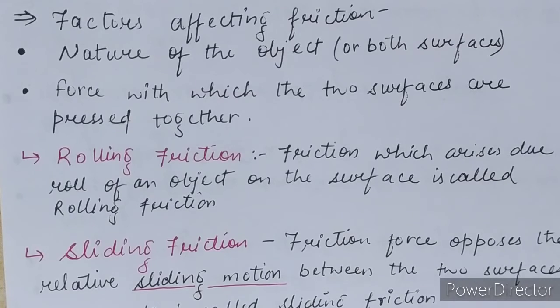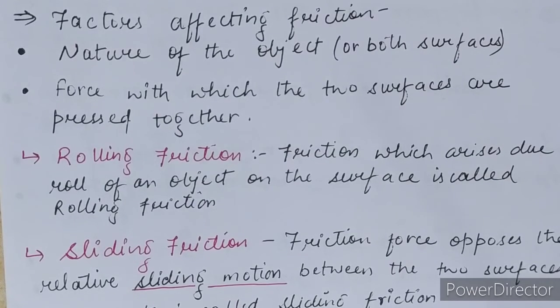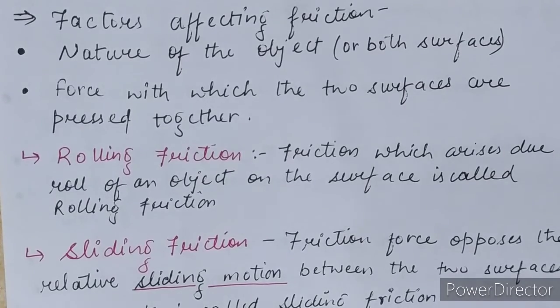A rough surface contains lots of irregularities. That's why a rough surface creates more friction as compared to a smooth surface. It doesn't mean that the smooth surface doesn't have any irregularities. Yes, it also has a little bit of irregularities, but in comparison to a rough surface, it will be very much less. That's why a rough surface creates more friction force as compared to a smooth surface.